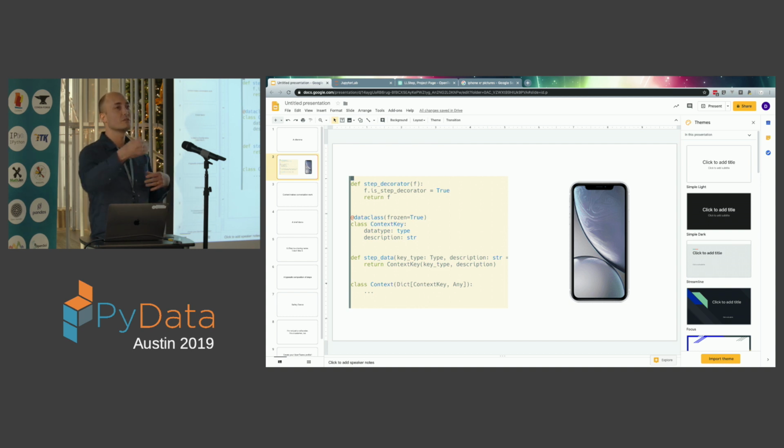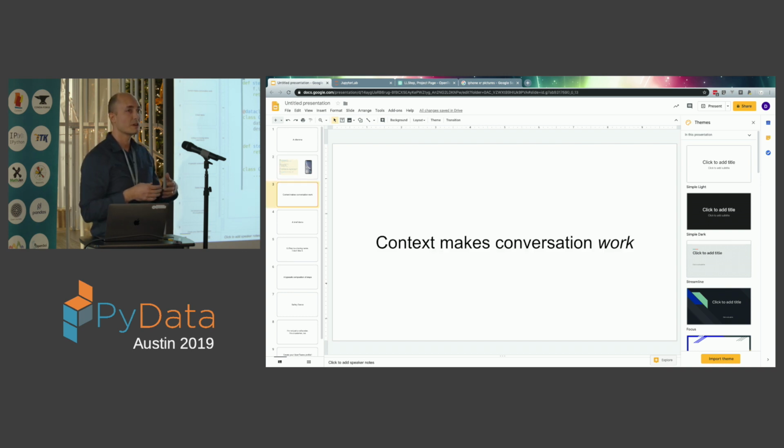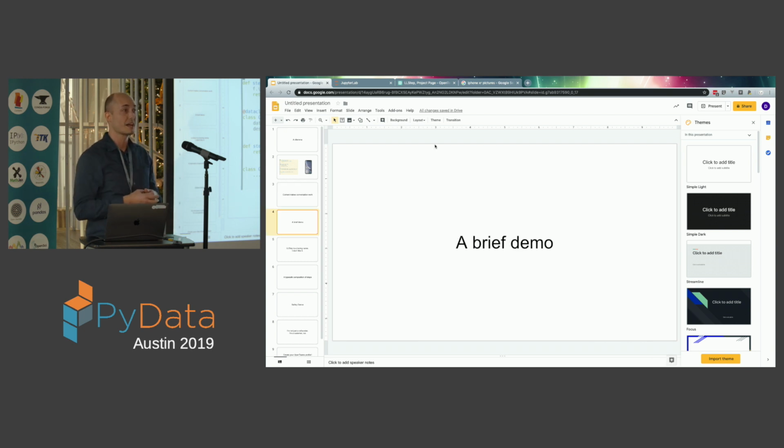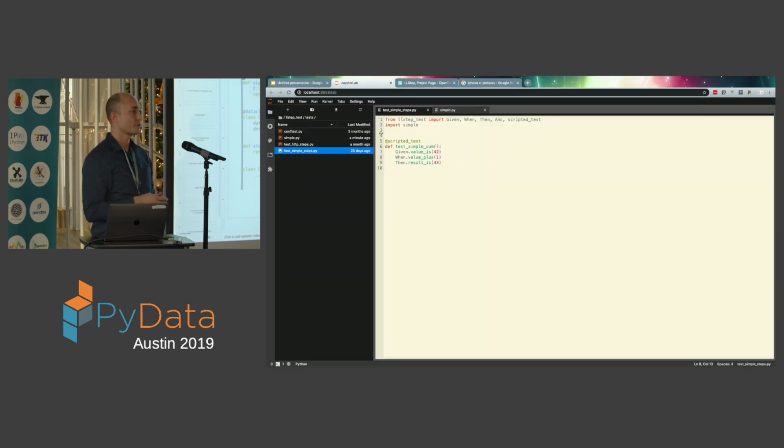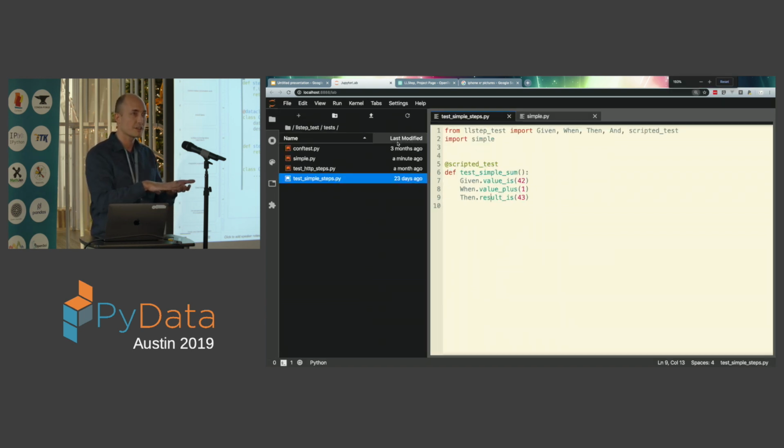If I talk to you person to person, what makes that actually work? Context. We share information. We can assume things that are shared between us. So what if I want to have a conversation with my phone that ends up resulting in an application? Could I actually make that work? Asking myself that question, I realized that the little open source project I've been working on by myself for a while was the answer. So first off, context makes conversations work. And now for a brief demo.